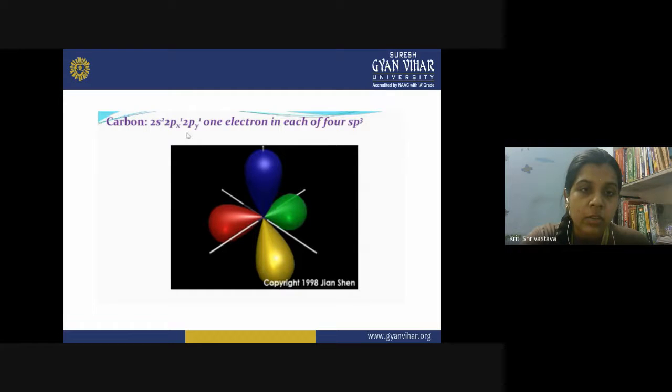This is the ground state electronic configuration, 2s2 and 2p2. In the excited state of carbon, it is 2s1, 2px1, 2py1, and 2pz1. So the s and three p orbitals all have one electron. Then they undergo the hybridization, and after that all the sp3 orbitals have one electron each.